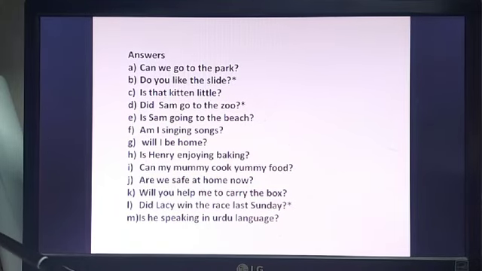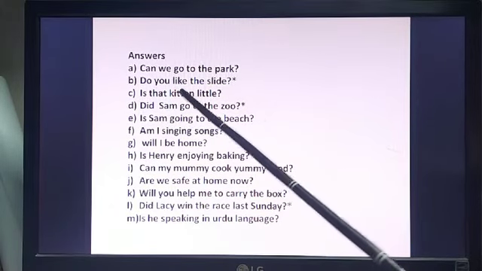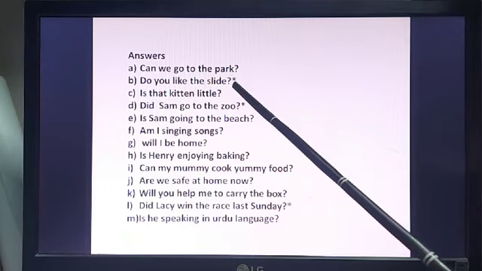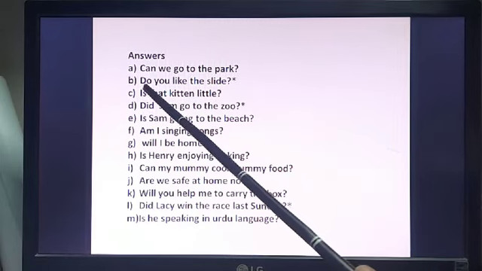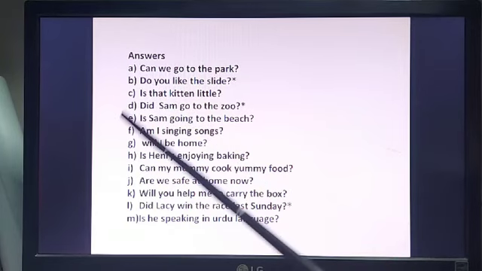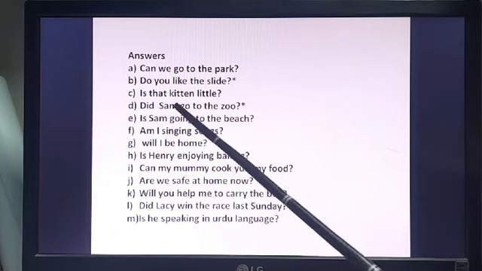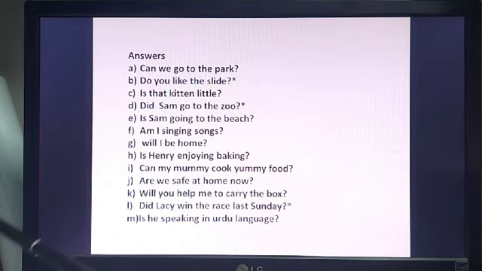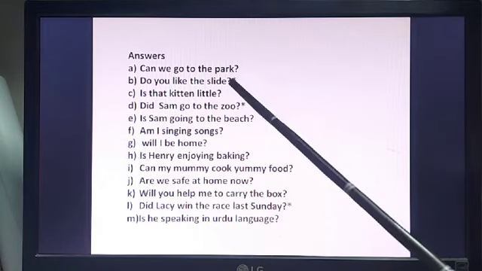Number B, you like the slide? Do you like the slide? I have given a star. It's written with do. The interrogative sentence is with do. So I will explain the rule to you. Number C, is that kitten little? So what was the sentence? That kitten is little. So the answer is, is that kitten little?